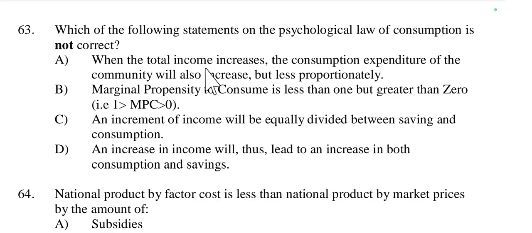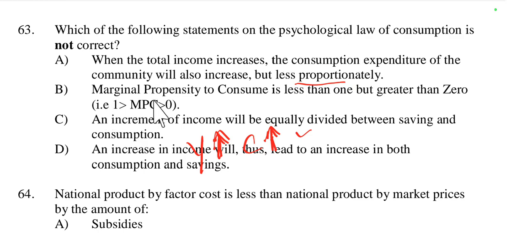Yes, it says that when income increases, consumption also increases, but less than proportionately. It is a correct option according to the psychological law of consumption.